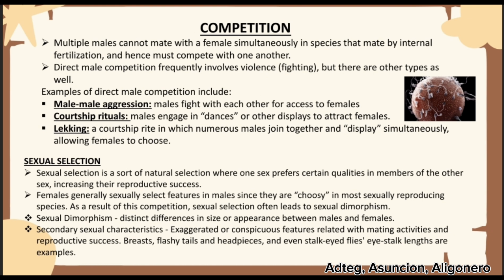So, sexual selection is a process of natural selection where certain traits increase an individual's chance of attracting mates and reproducing. This often results from female choice, where females prefer specific features that signal genetic fitness. For example, in peacocks, males develop large, colorful tails to attract females. The vibrant tail patterns indicate good health, making the male a desirable mate.